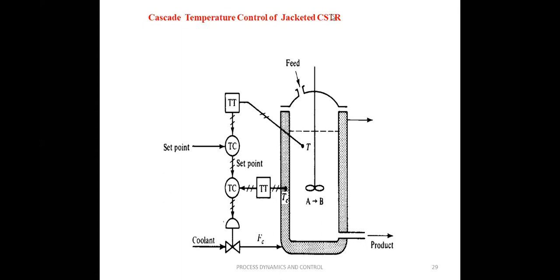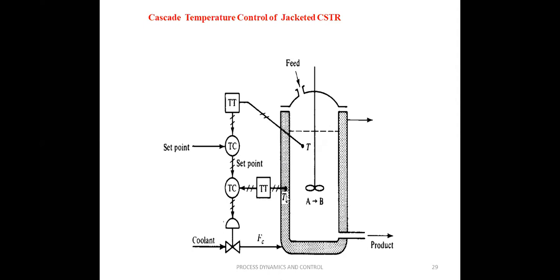So if you observe this one, I am observing two processes. The main one is process one, that is nothing but the tank reactor. This is called process one or the primary process. So I can say there are two loops, primary loop and secondary loop. This primary loop measures the variable which we want to control, which we are intended to control. Whereas the secondary loop measures another variable, the secondary variable, which we are not intended to control.